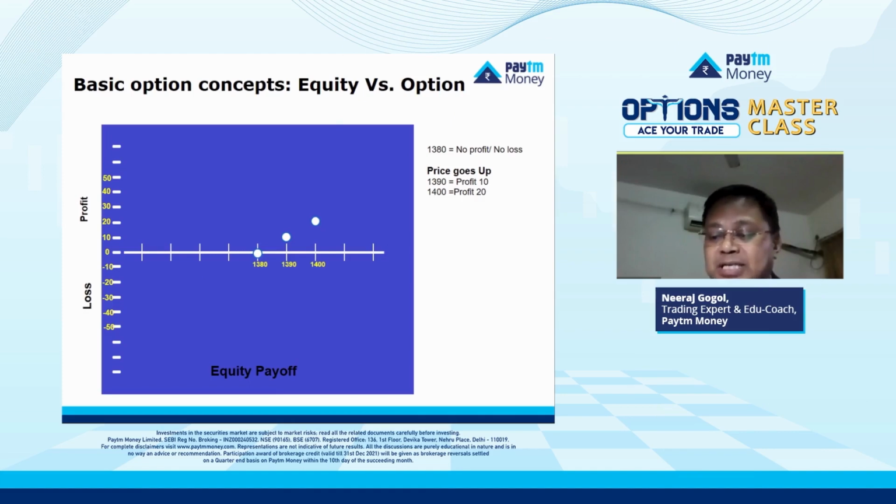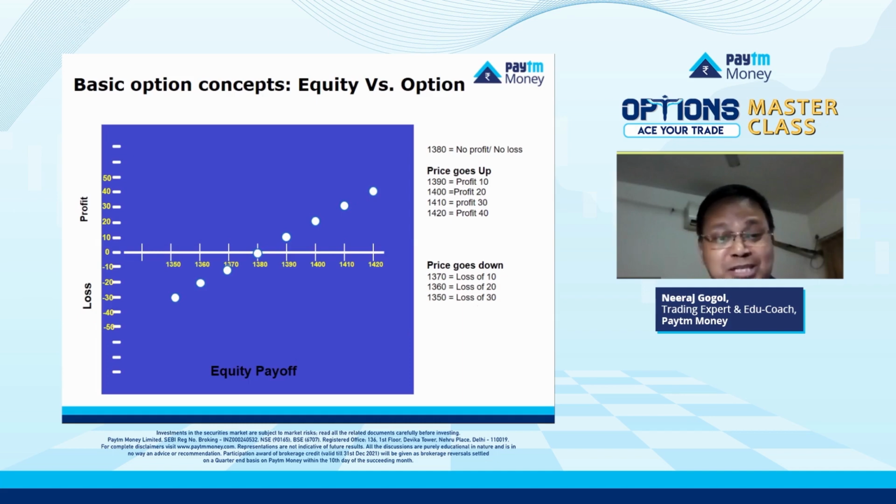When you buy an equity, the price goes up, your profit goes up. And if the price goes down, then you lose. So if the price comes down to 1370, you lose 10 rupees. If the price comes down to 1360, you lose 20 rupees. If the price comes down to 1350, you lose 30 rupees. And if the price comes down to 1340, you lose 40 rupees, right?